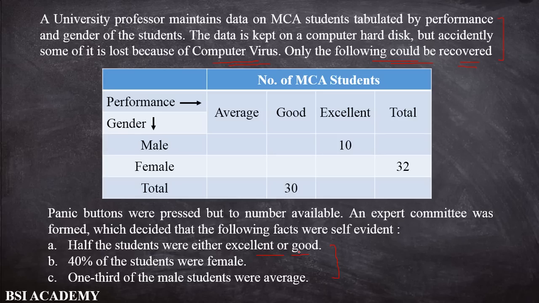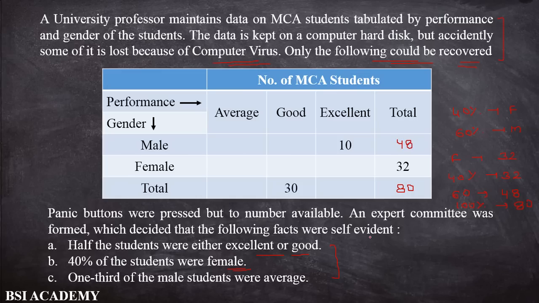First condition. Now first I read another condition: 40% of the students were female. If 40% of the students are female, then the rest of the students are male, so 60% of the students are male. Now female is 32. So you can easily see that 40% equals 32, then 60% should equal 48, and 100% equals 80. So total students is 80, and total male is 48, so the total is 80.